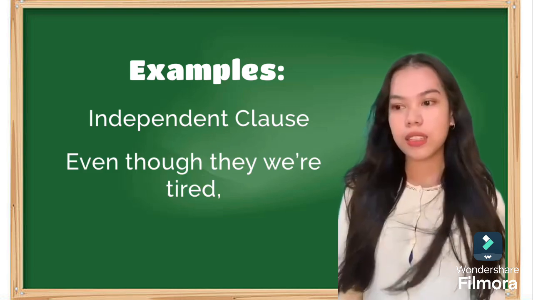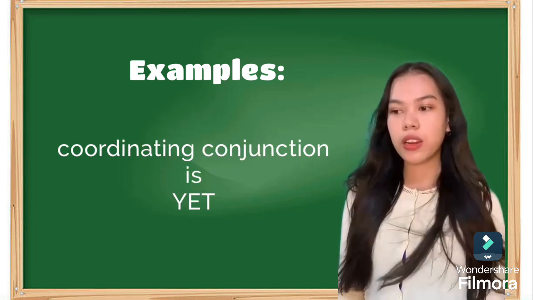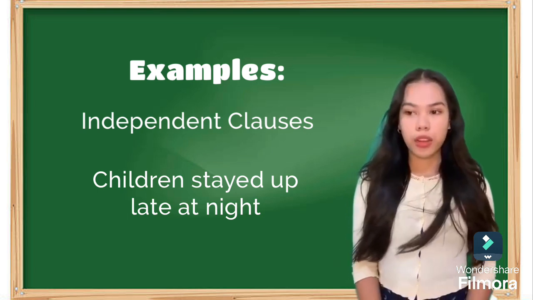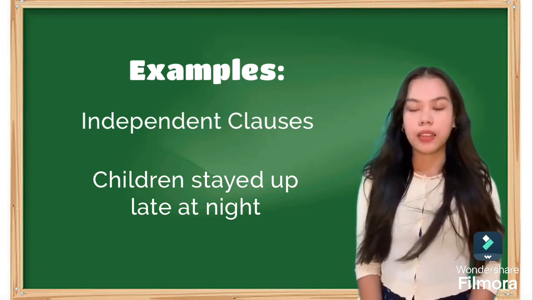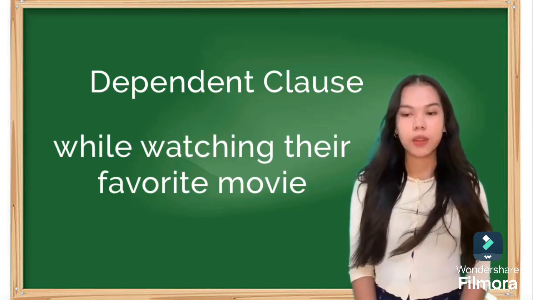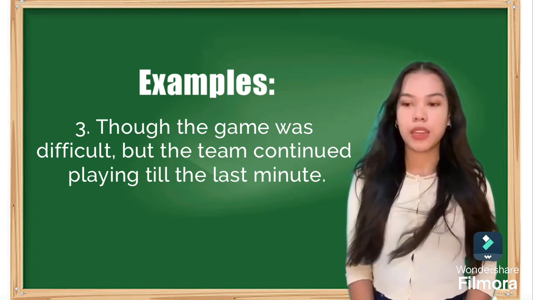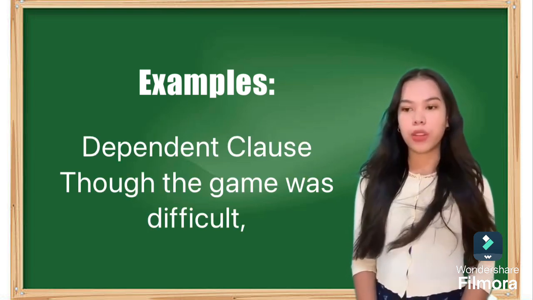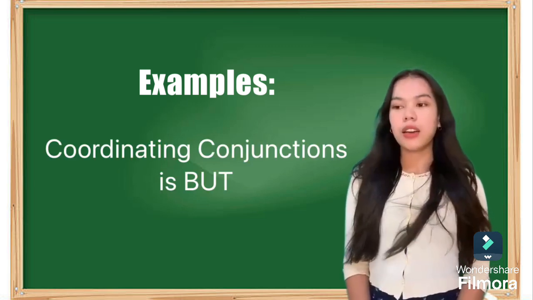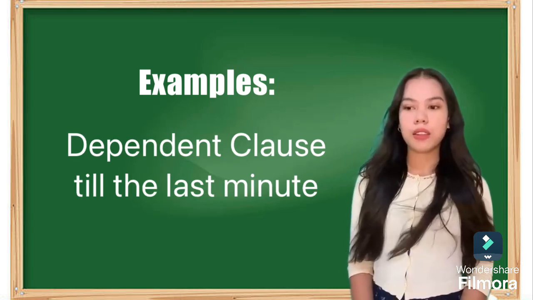So our dependent clause is even though they were tired, then we have a comma, and the coordinating conjunction is yet. So the independent clause is the children stayed up late at night. Then our dependent clause is while watching their favorite movie. So next example is, though the game was difficult, but the team continued playing till the last minute. So though the game was difficult is our dependent clause. Then we have a comma. Then the coordinating conjunction is but, the team continued playing is our independent clause, and our dependent clause is till the last minute.